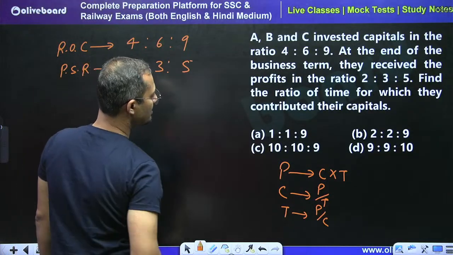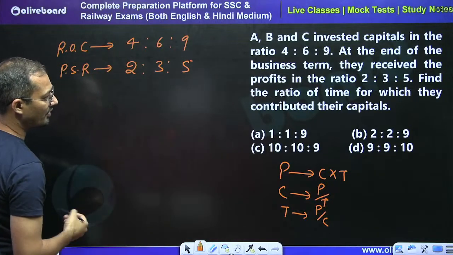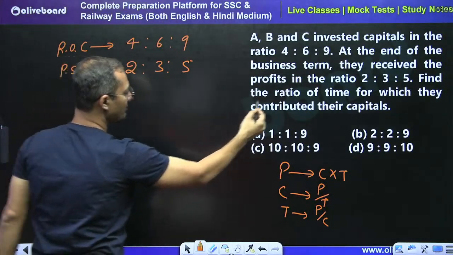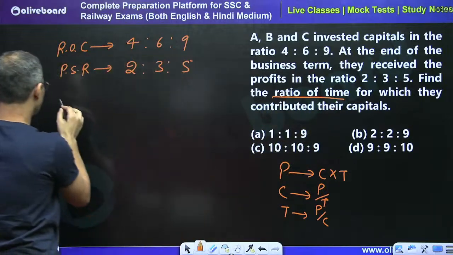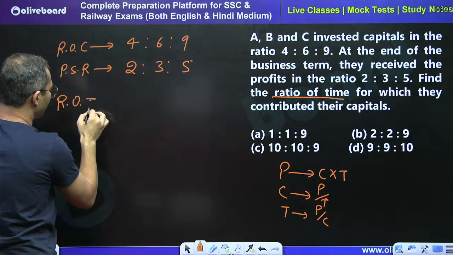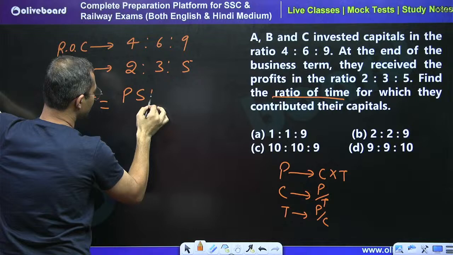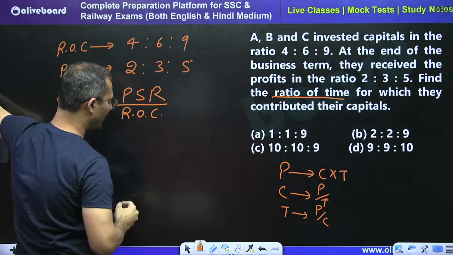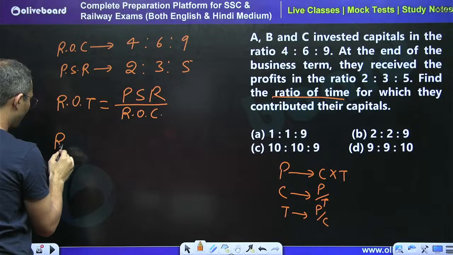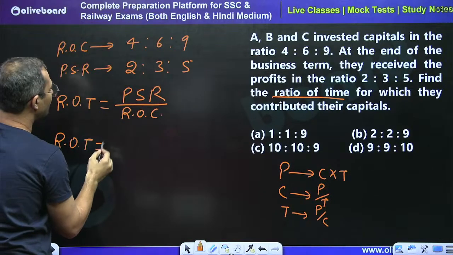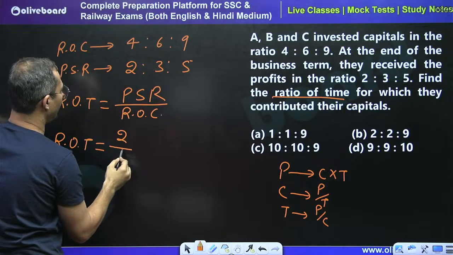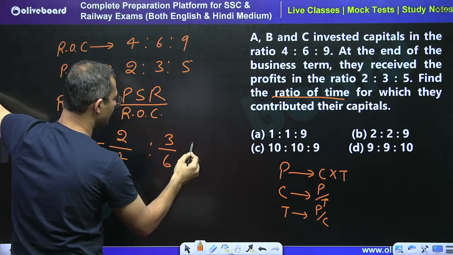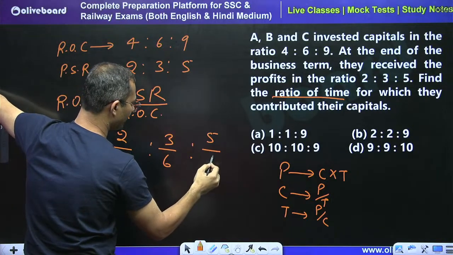2:3:5, right? What is the ratio of contribution of capital? What is the ratio of time? We have to calculate the ratio of time. We know that the ratio of time is equal to profit sharing ratio divided by ratio of capital, right? So directly I can say that the ratio of time is going to be 2 unit divided by, we always divide the respective units, right? 3 divided by 6 and 5 divided by 9.